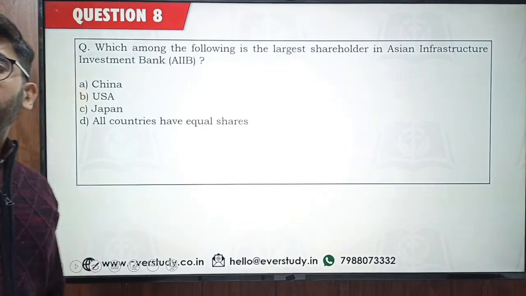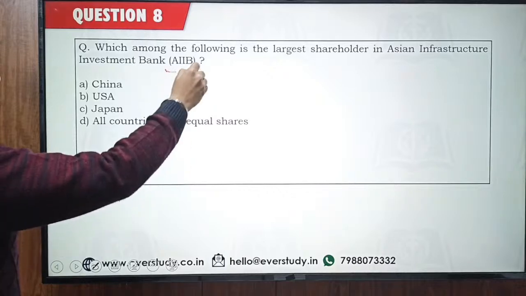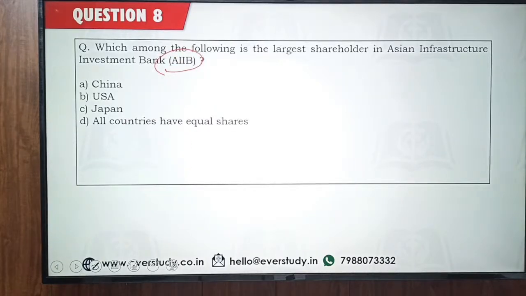Yeah, this is the Maritime Silk Road, Reva. Right. In ancient times, we had a different Silk Route. So now this is the new one, which is going to be used by China to bolster its trade. Okay, so quickly coming on to the next one. Largest shareholder in Asian Infrastructure Investment Bank, AIIB. Largest shareholder.